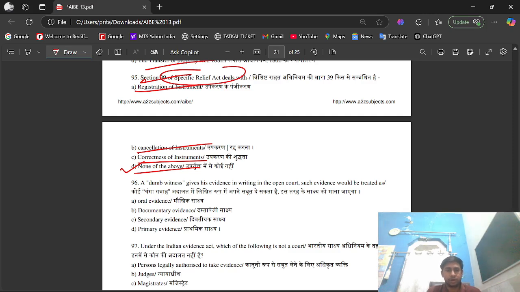Question number 96. A dumb witness gives his evidence in writing in the open court. Such evidence would be treated as option A, oral evidence, option B, documentary evidence, option C, secondary evidence, option D, primary evidence. The right option is option A, that is oral evidence.